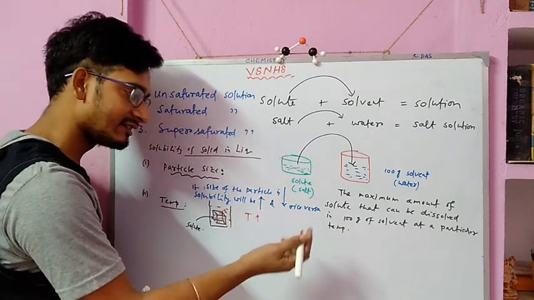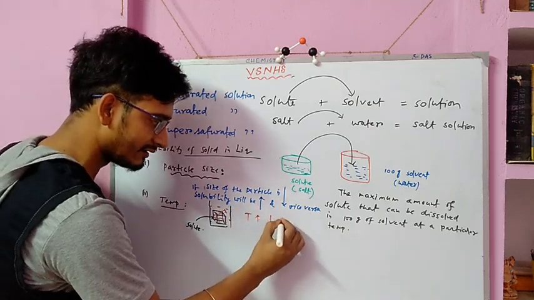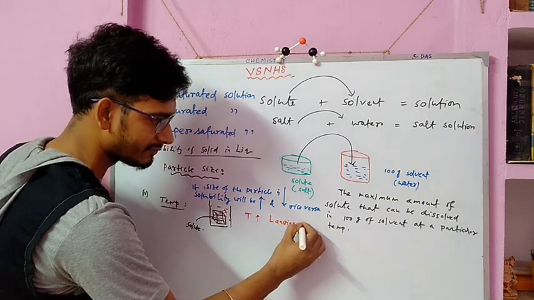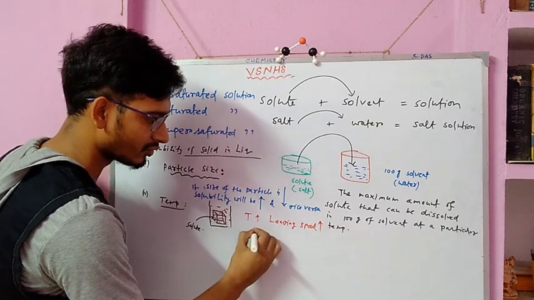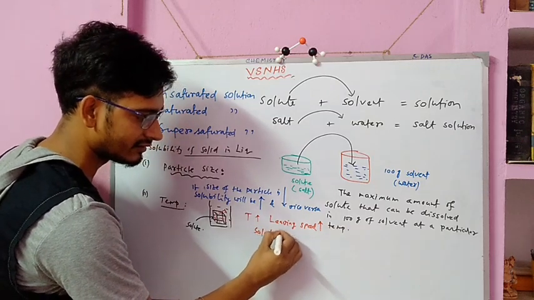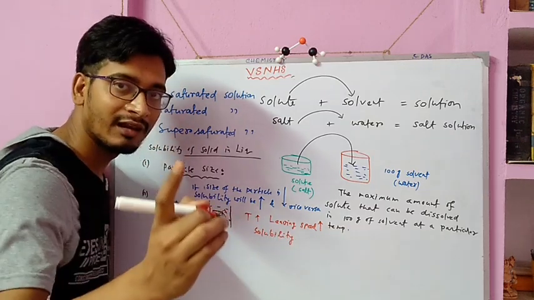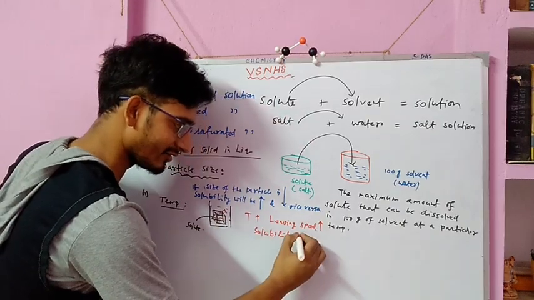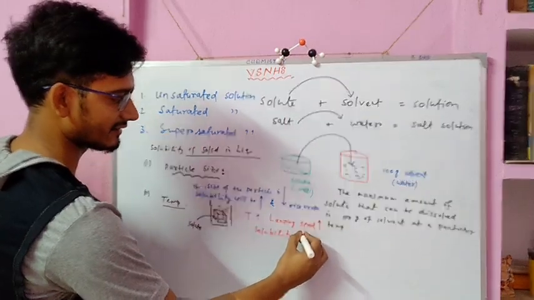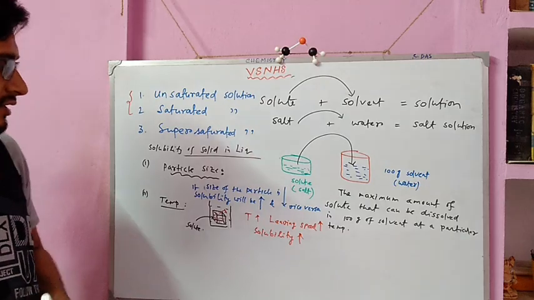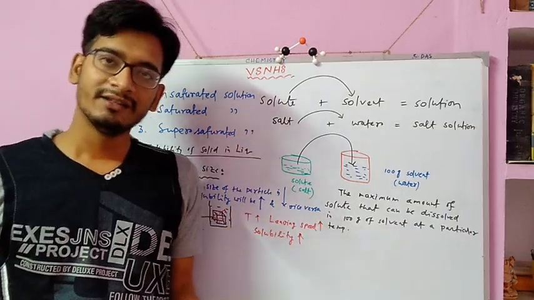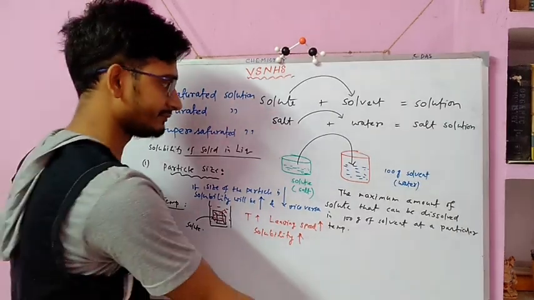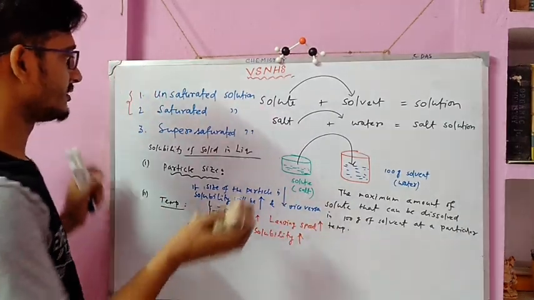Temperature increases, leaving speed increases. So solubility will increase. Obviously, solubility increases. So when temperature increases, solubility increases, and vice versa. Okay, next.